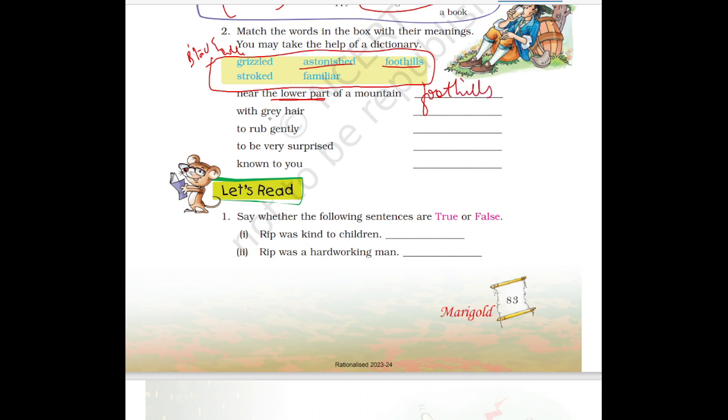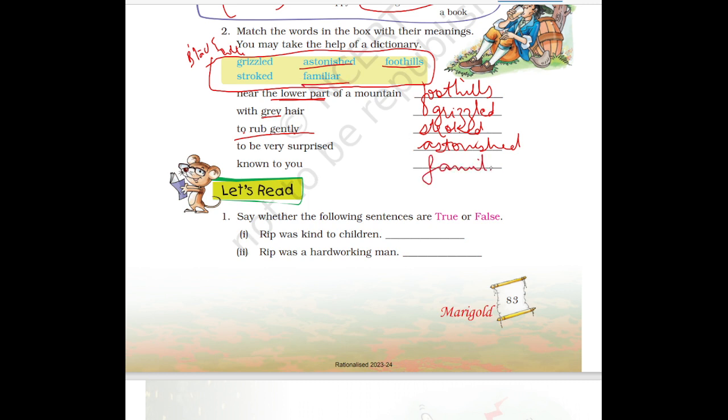Then with gray hair, gray means a mixture of black and white, that is grizzled. To rub gently means to pat. To stroke, that is stroked. Then to be surprised means astonished. Then last, known to you means familiar.